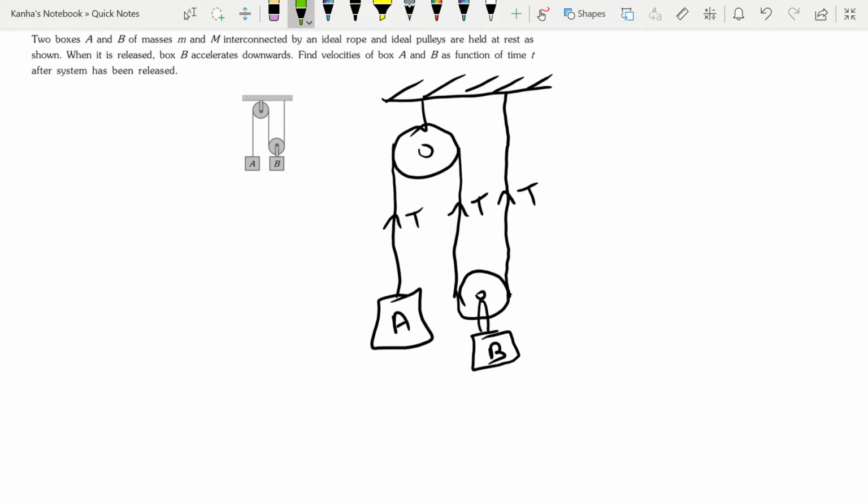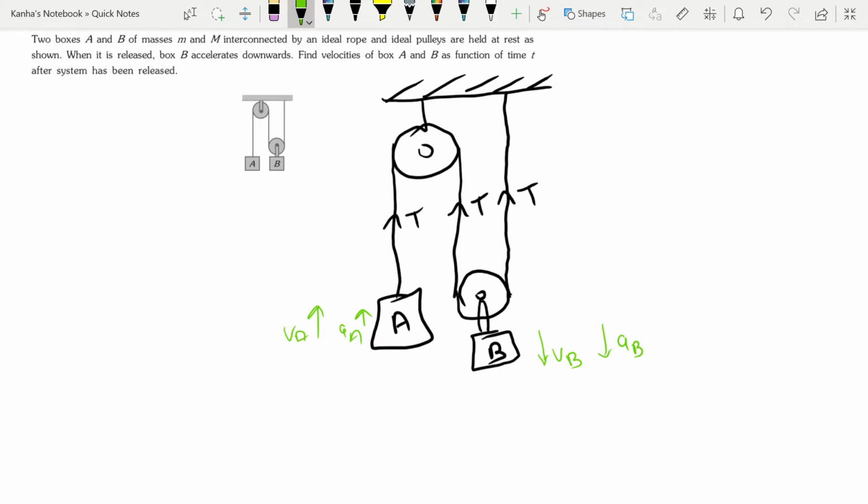Now next, what is given? We are given that the box B is accelerating downwards. So first of all, if it's accelerating, there is a velocity of B also, and there is an acceleration of B also. Similarly, there is a velocity of A and an acceleration of A. So the basic thing is clear now.